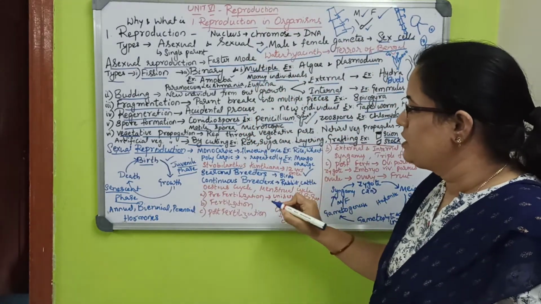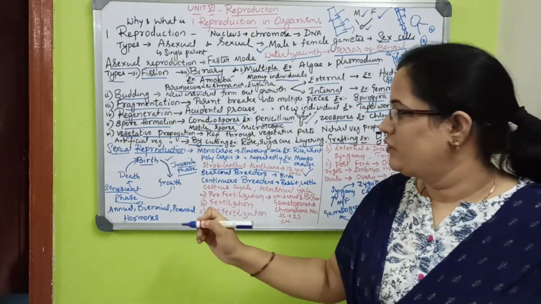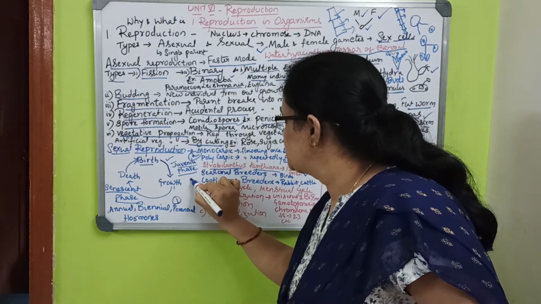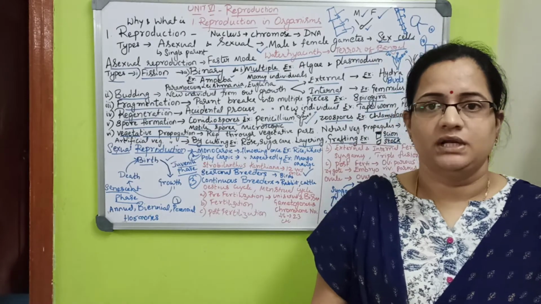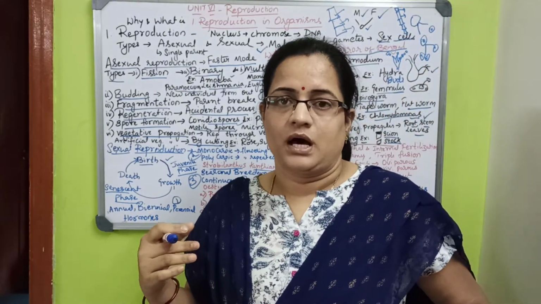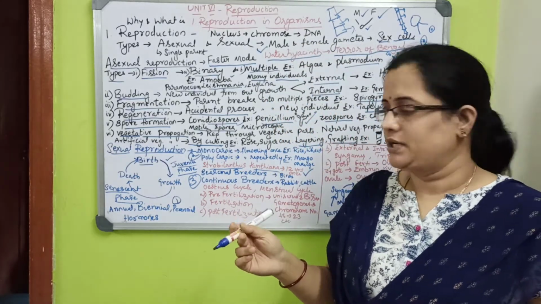Okay, there are many types. Another one is seasonal breeders and continuous breeders. Seasonal breeders give babies or organisms once in a season. Suppose frogs and some birds come under this.